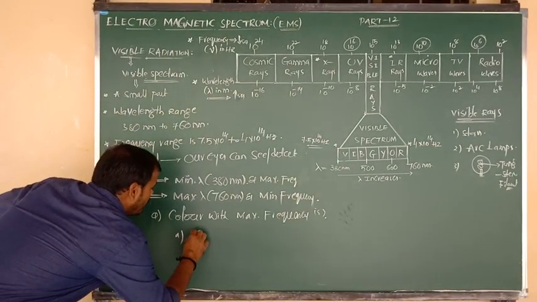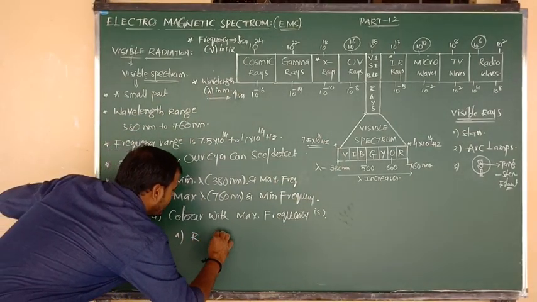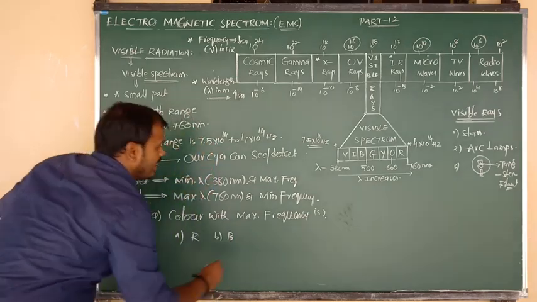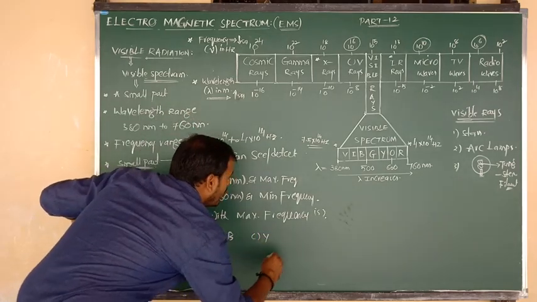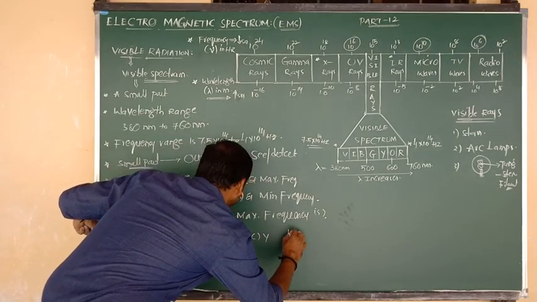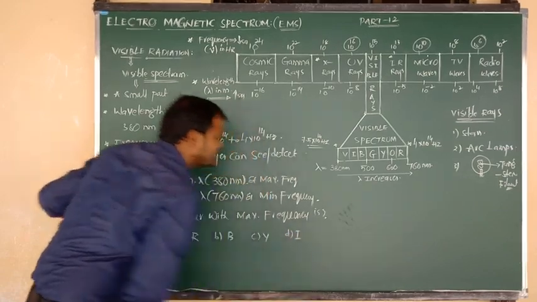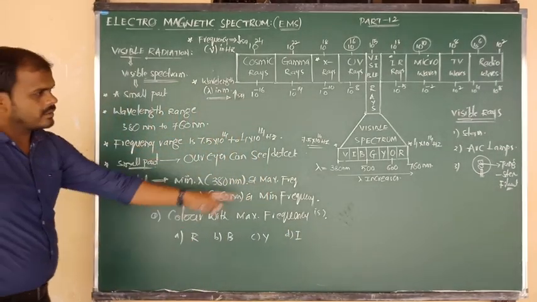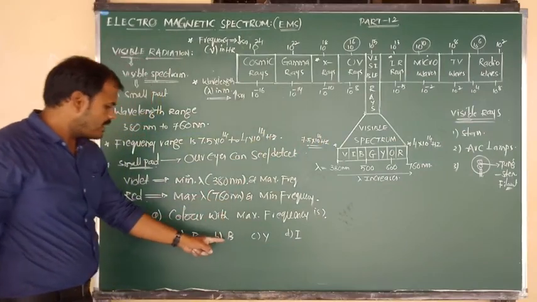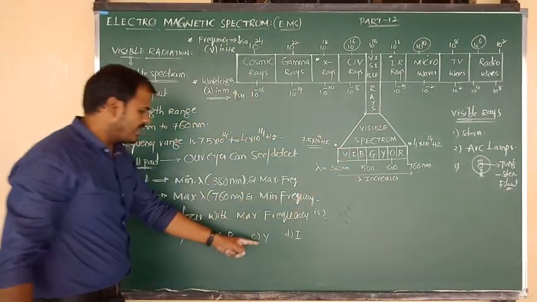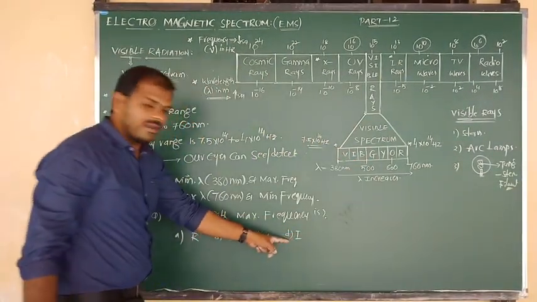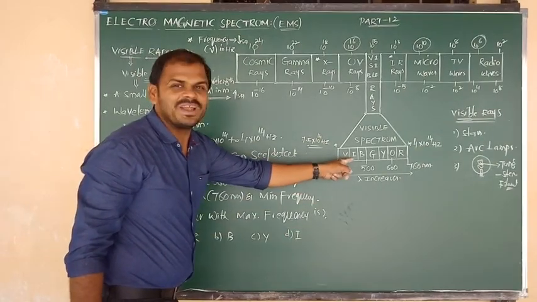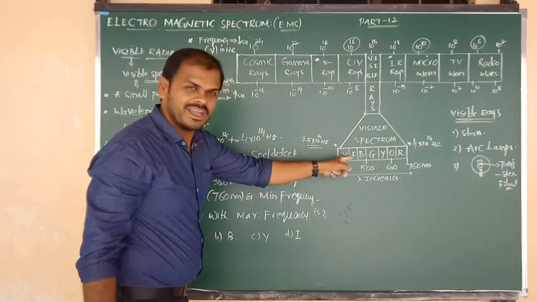One is red color, one more is the blue color, one more is the yellow color, and this option D is the indigo color. Answer? Red, last, low frequency. Blue, okay, fine. Next yellow, okay, fine. Next one indigo. So indigo is starting, I mean after violet, indigo is there.